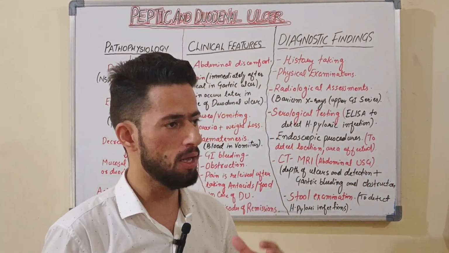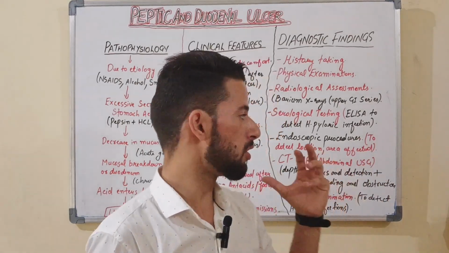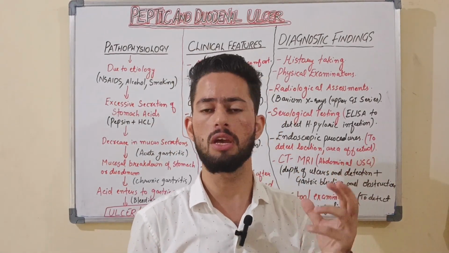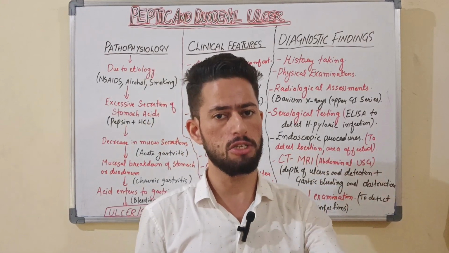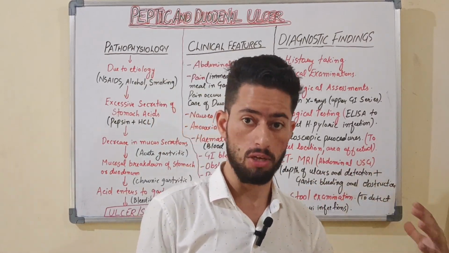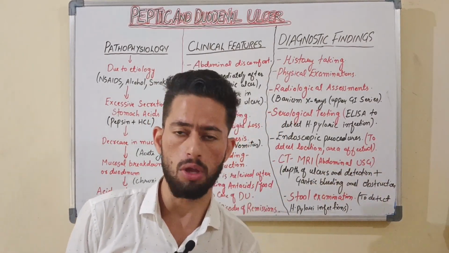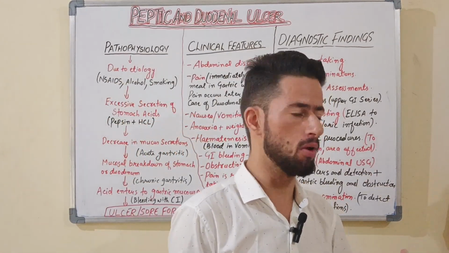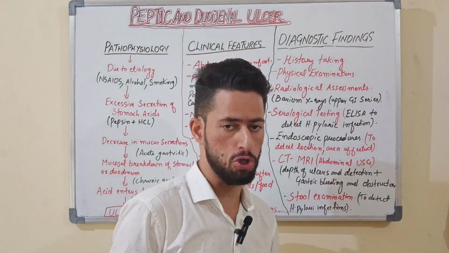So what do we do in the ELISA test? When we are going to do culture and sensitivity of this bacteria, soon after, we can get from the culture that there is the development or growth of bacteria, that is H. pylori, understanding. Next one is the endoscopic procedures.